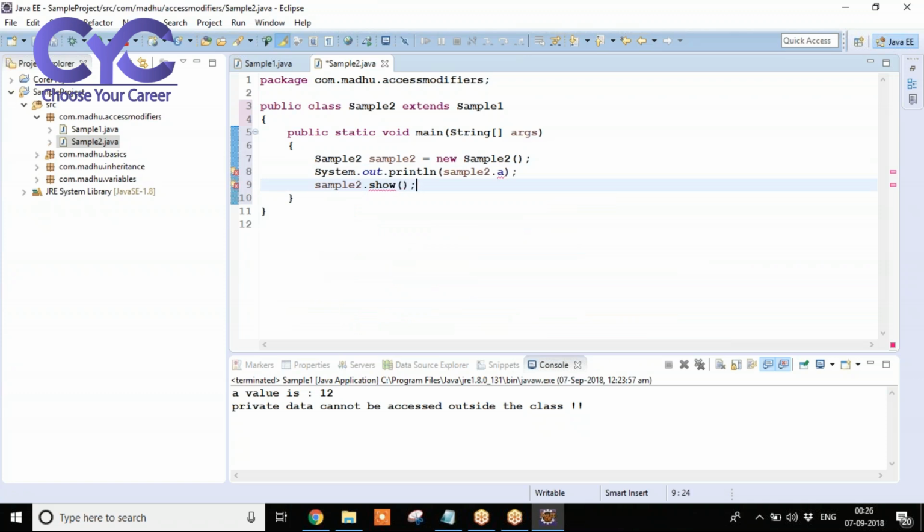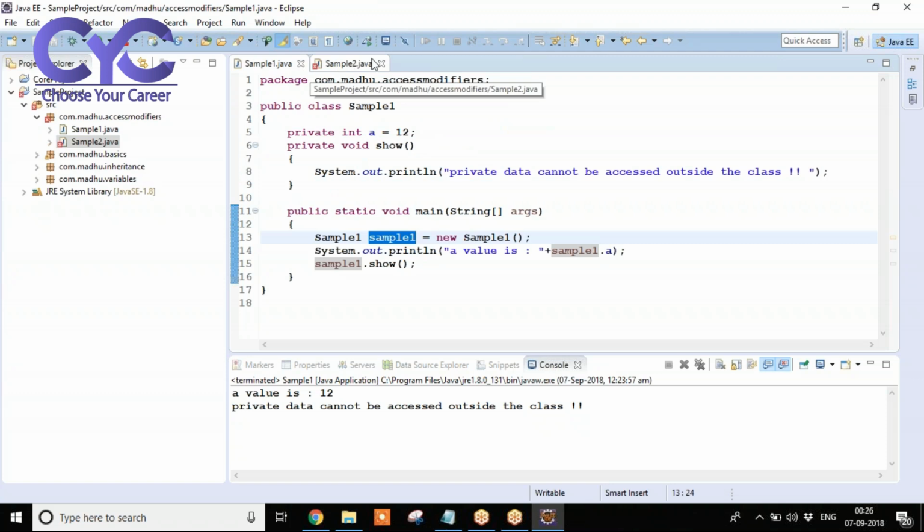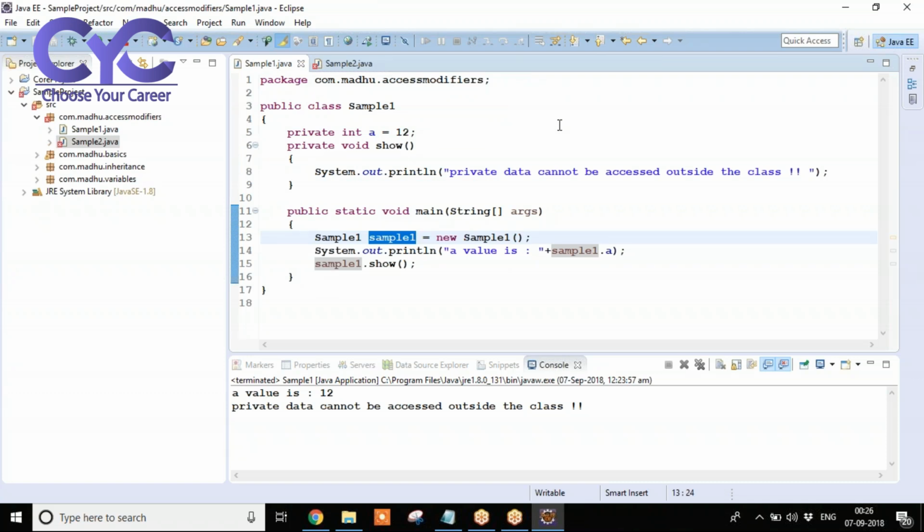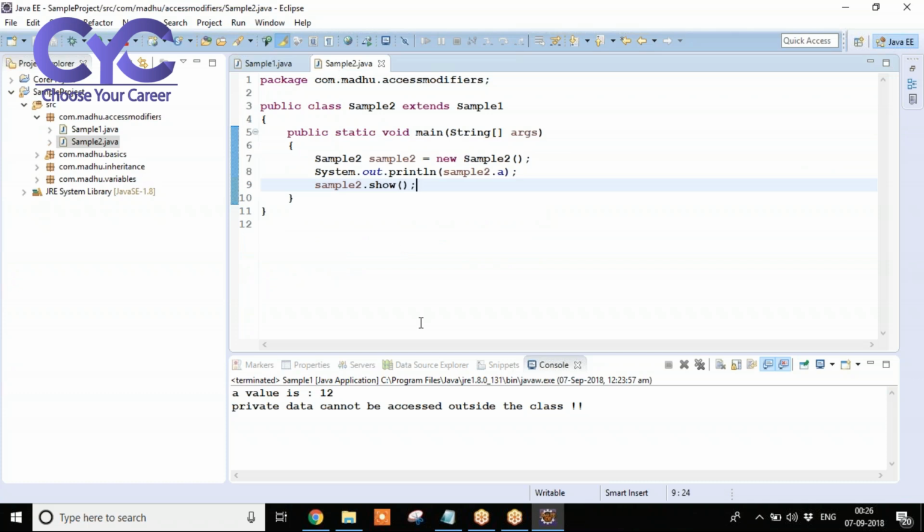Why are we getting an error here? They are inheriting, but why are we getting this issue? Because the data is private data. Private data can be accessed within the class only. We cannot access outside the class. But if you want to access outside the class, what we need to do? We need to make it default. If you don't give any modifier, by default it will take it as default modifier. Now we have applied default modifier. See here, automatically the error has gone, and if you run this successfully, it is going to be executed.